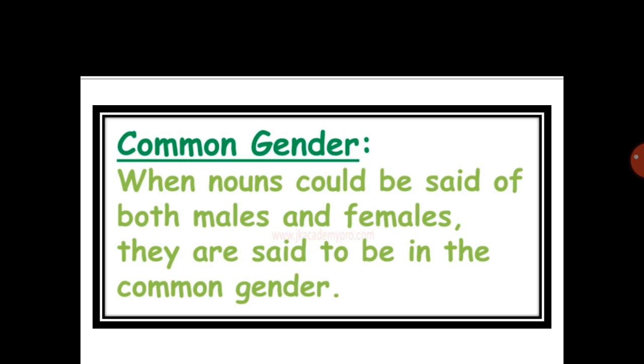Now let's understand what is a common gender. So let's read the definition of common gender. When nouns could be said of both males and females, they are said to be in the common gender. In other words, we can say common genders are used to refer to both male and female. So, they are known as common genders. Now, let's understand common gender with the help of some examples.